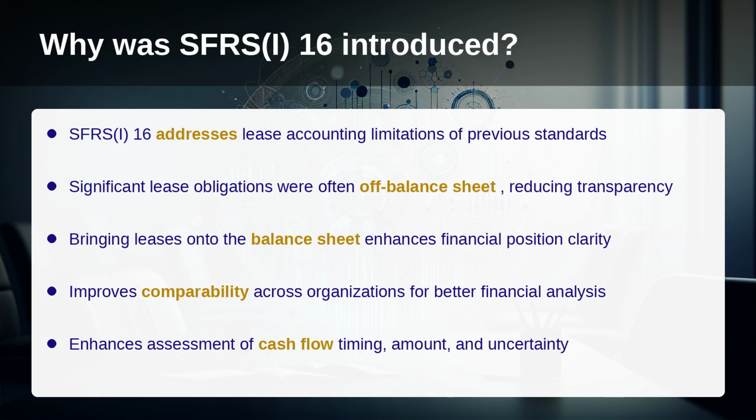Why was SFRS 16 introduced? SFRS 16 was introduced to address the limitations of the previous standard, which often left significant lease obligations off balance sheet. This created a lack of transparency and comparability across organizations. By bringing leases onto the balance sheet, SFRS 16 provides a more accurate picture of a company's financial position, enhancing users' ability to assess the amount, timing, and uncertainty of cash flows.